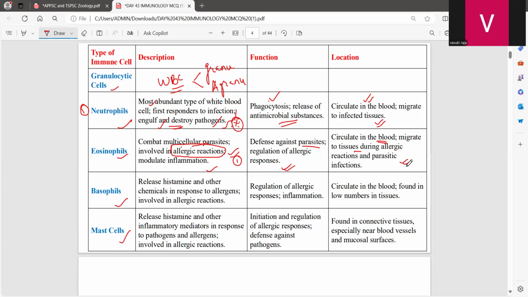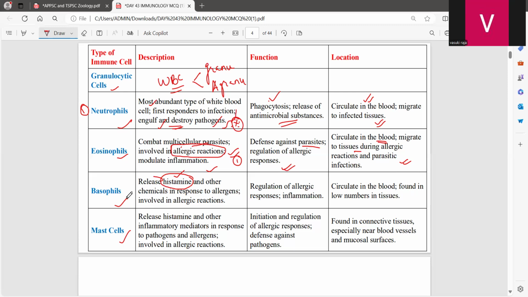Whenever they find allergic reactions in that particular location, the count of eosinophils will be a little bit higher. Now, the third cell will be the basophil. Here, they are involved in releasing histamine. So, this is the important statement. And from this histamine, what is going to be released?